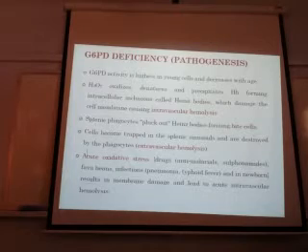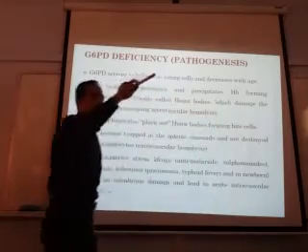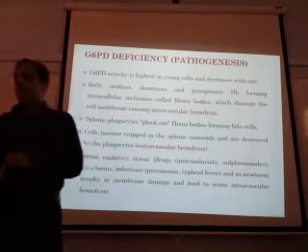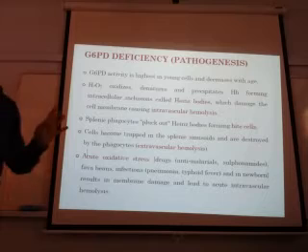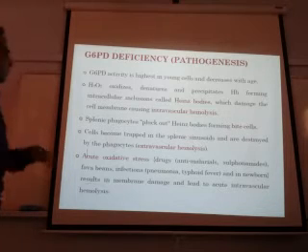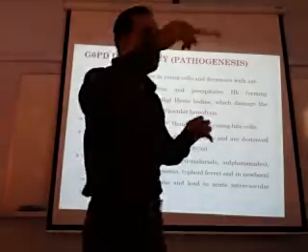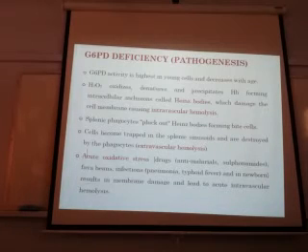So they say H2O2 oxidizes, denatures and precipitates the hemoglobin, forming the Heinz bodies, which are intracellular inclusions. And these Heinz bodies, once they are formed, will damage the membrane. When the membrane is damaged, there will be intravascular hemolysis inside the circulation. And also when these cells which have the Heinz bodies pass through the spleen, what will happen? Extravascular hemolysis.